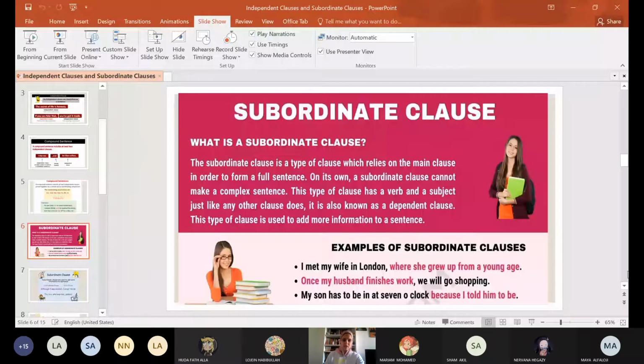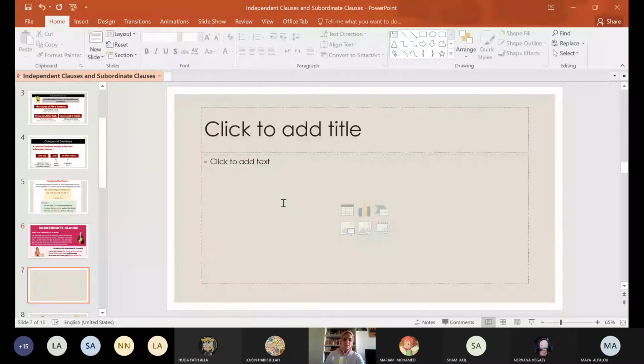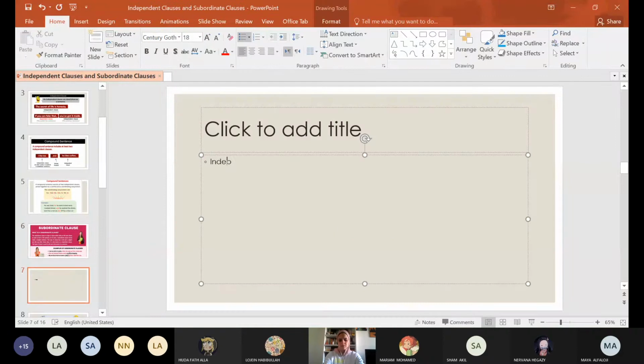So you want to tell me that, here it is, an independent clause has what? Subject, predicate, and complete thought. A dependent or subordinate clause has what, girls?